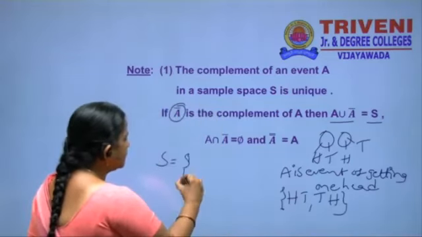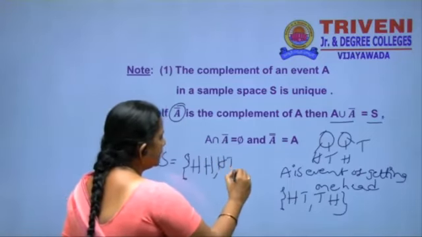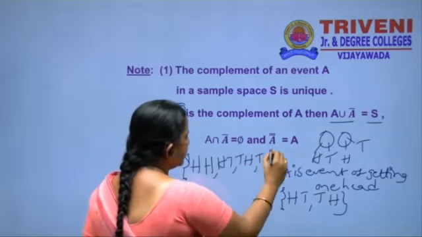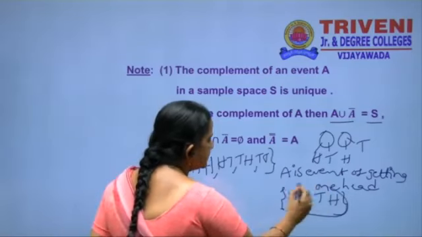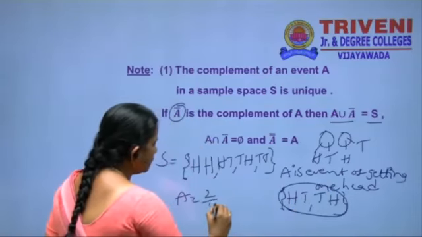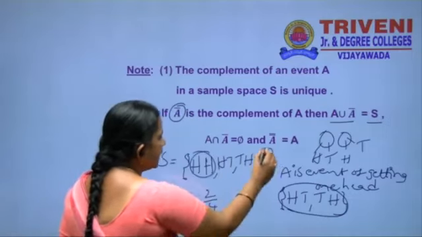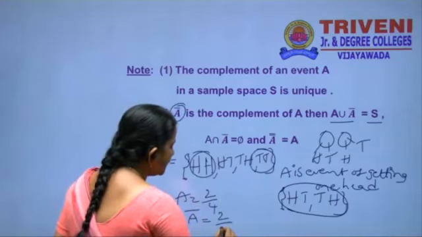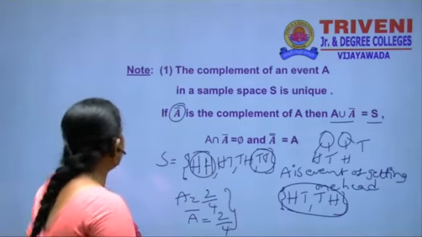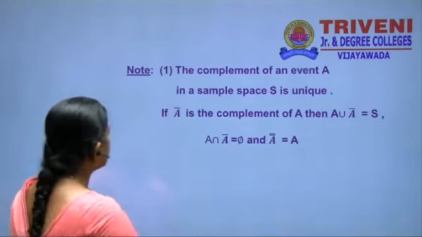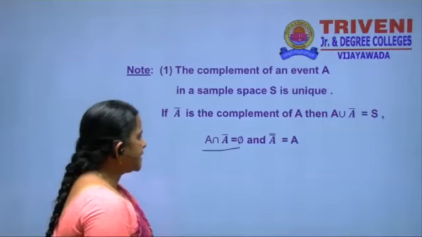But how many possible sample points are there? Head, head; head, tail; tail, head; and tail, tail. What is A here? How many are there? 2, so 2 by 4. A bar is equal to how many? Head, head and tail, tail. 2 by 4. The union of A and A bar is the sample space. And then A intersection A bar is equal to phi.